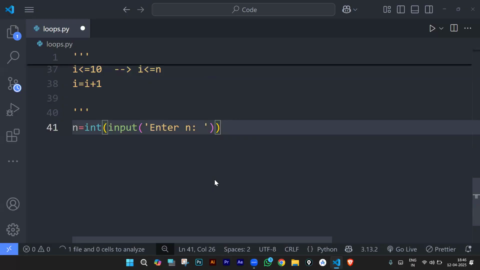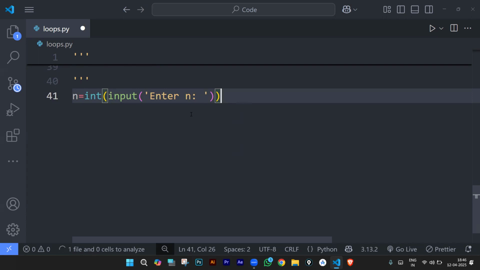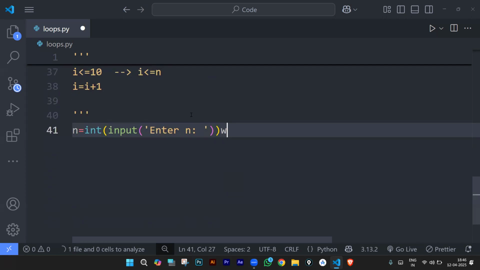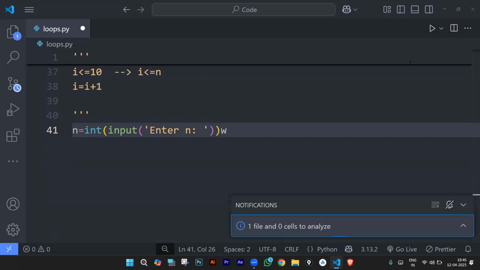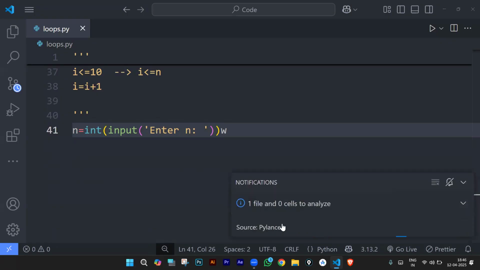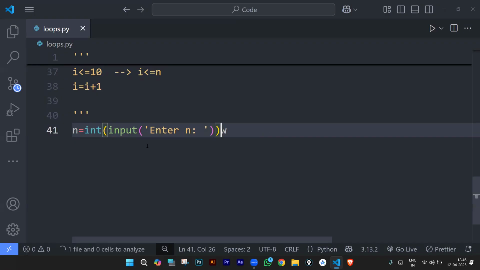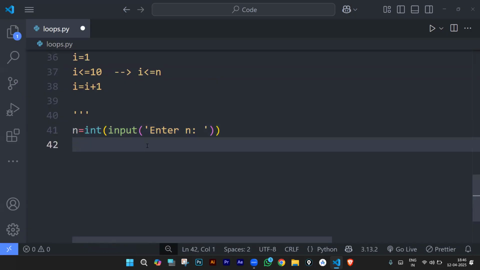As I told you in the syntax, what is the syntax of our while loop? We need to have initialization before the loop.